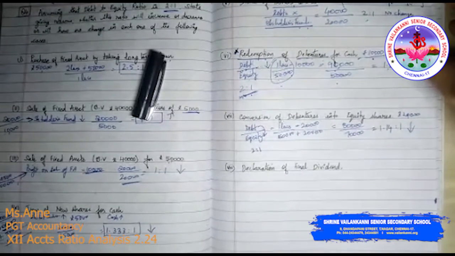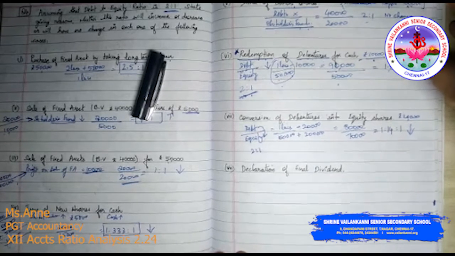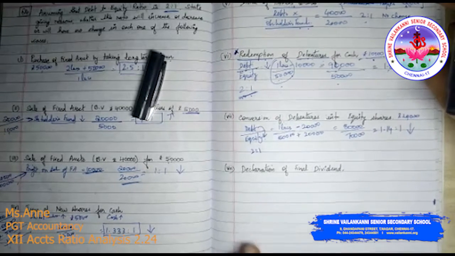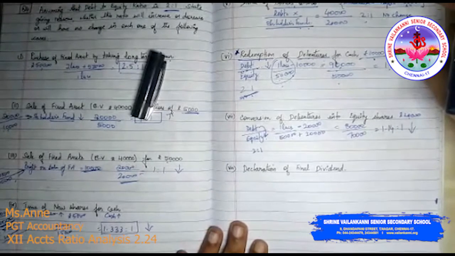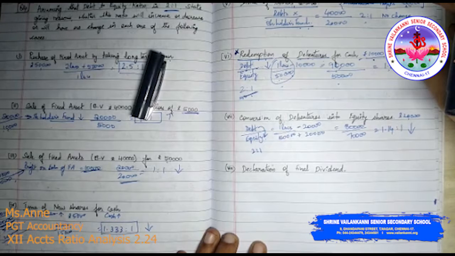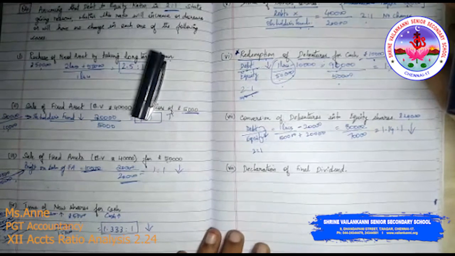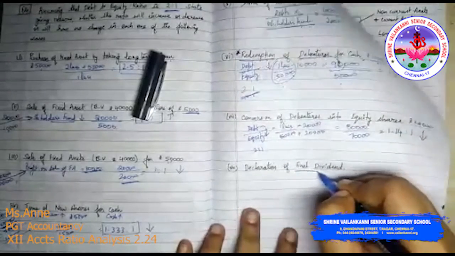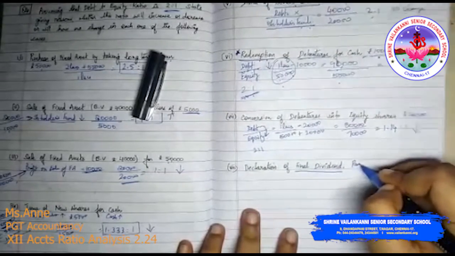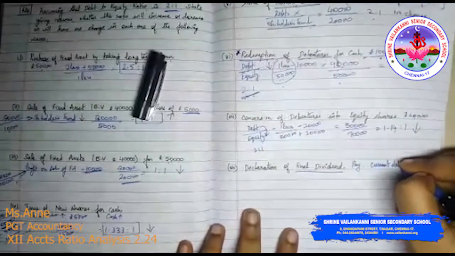Then declaration of final dividend. Total shareholders fund has decreased by the amount of profits appropriated for dividend, but long term debt remains unchanged. If you declare dividend, what happens? You have to pay it. Upon the declaration of dividend by the company, the profit to the extent of dividend declared becomes a current debt. For final dividend, they have to pay, so it becomes current debt.